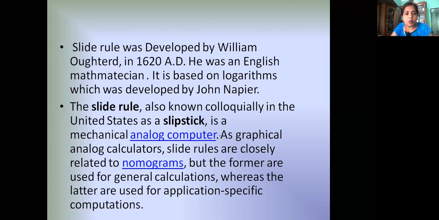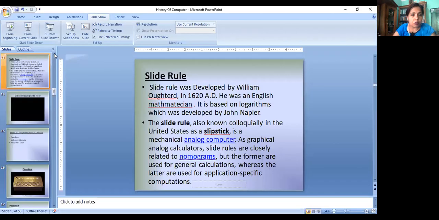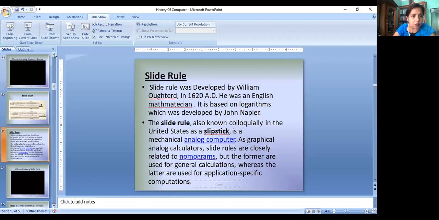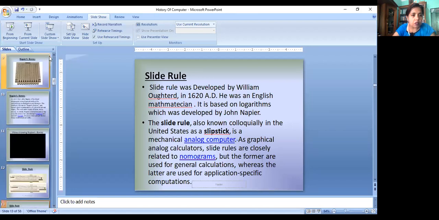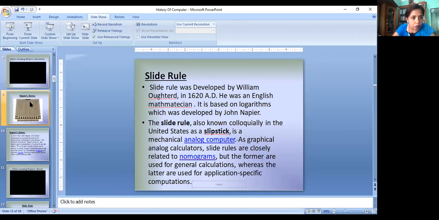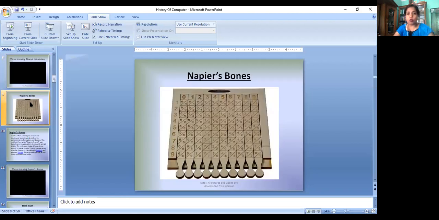Sorry, I skipped slide Napier's bone because of video of abacus. Okay, I'm not going to make slideshow. I'll just show you the small one.